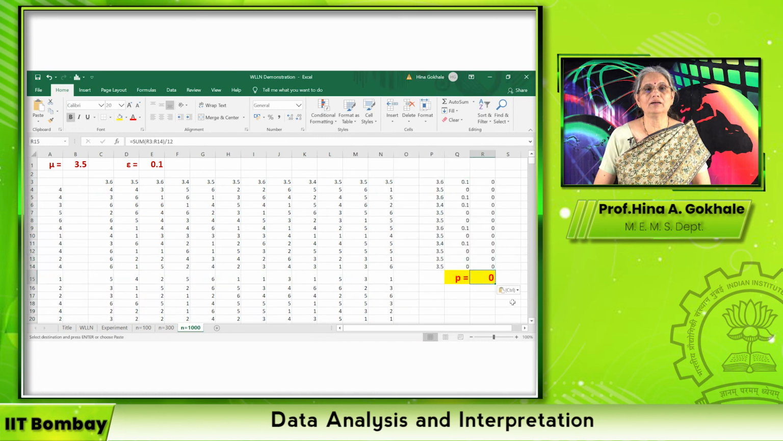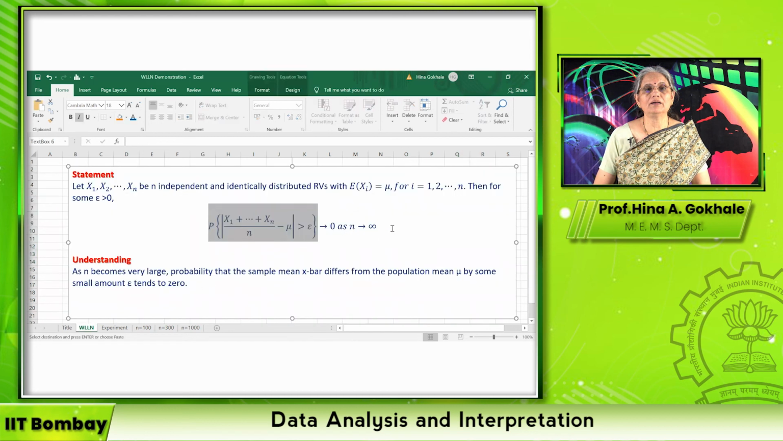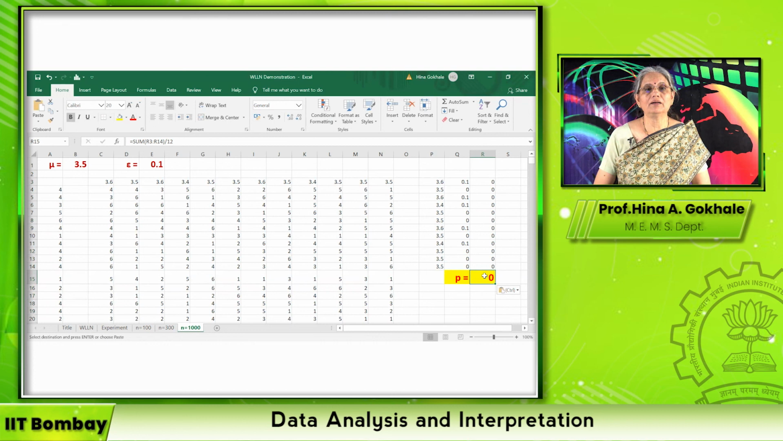And bang, you have a probability 0. So it is a good demonstration. We are coming exactly to 0 when n is very large. We could see that the probability was coming to 0.08 when n is 300. When n is 100, it is 0.25. So you can see that as n turns very large, this probability tends to 0. And we found in our case, when n is 1000, we have already reached 0.